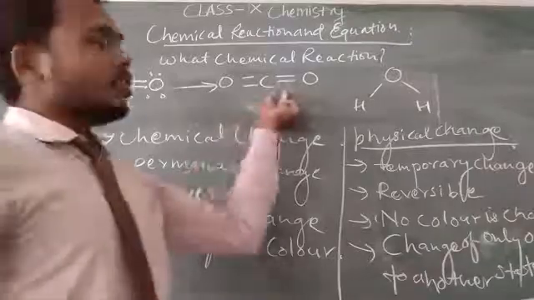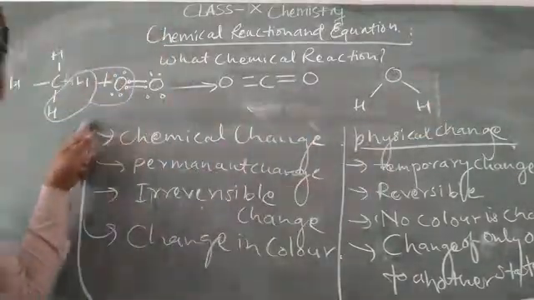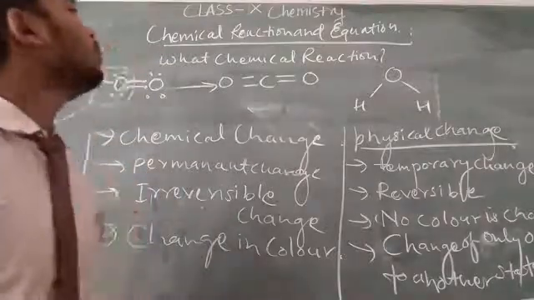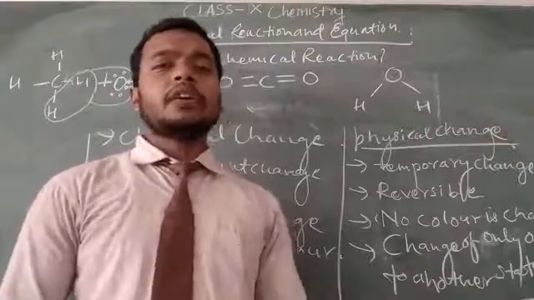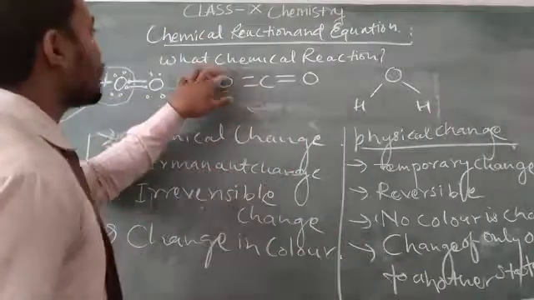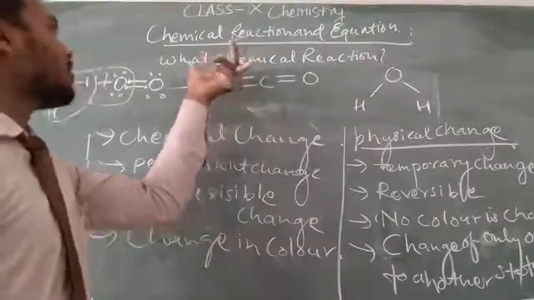So these are the new bonds. Here is also a new bond from the reactant. So breaking of this is the answer of this question.